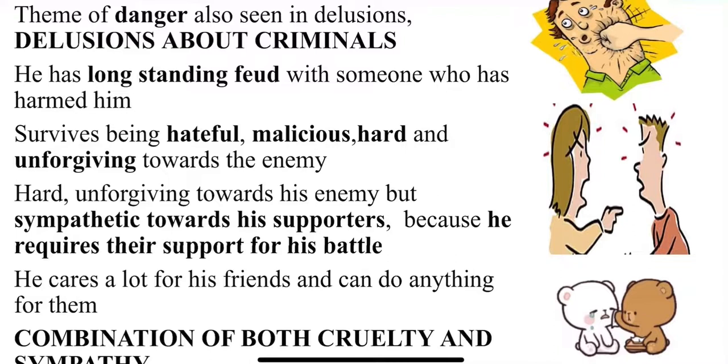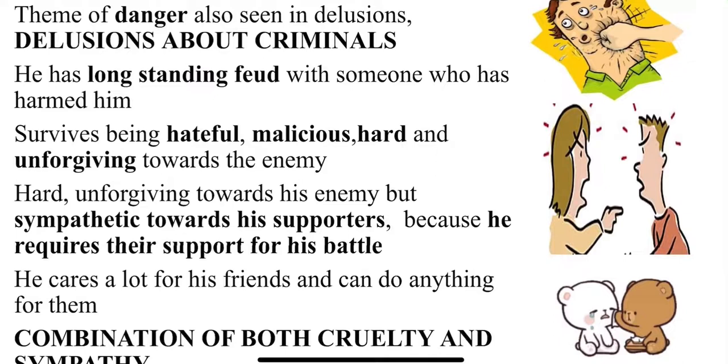He is hateful, malicious, with a desire to harm others, hard and unforgiving towards the enemy, but sympathetic towards his supporters. So we read two contrasting symptoms here. One, they are unforgiving towards their enemy, which is a bad thing, but sympathetic towards supporters is a good thing, because he requires their support for his battle.